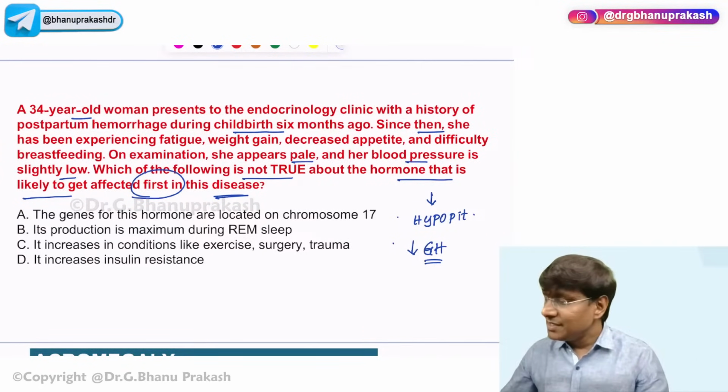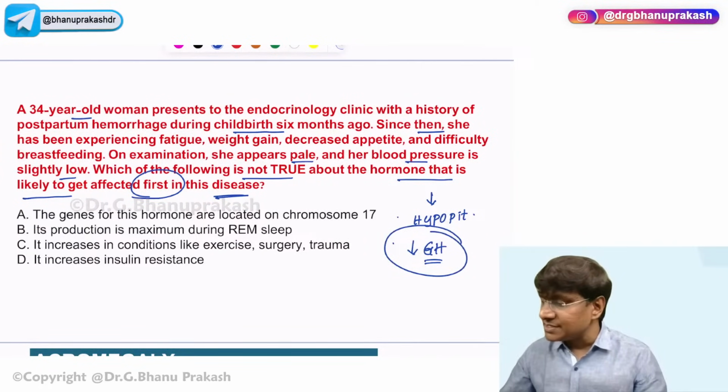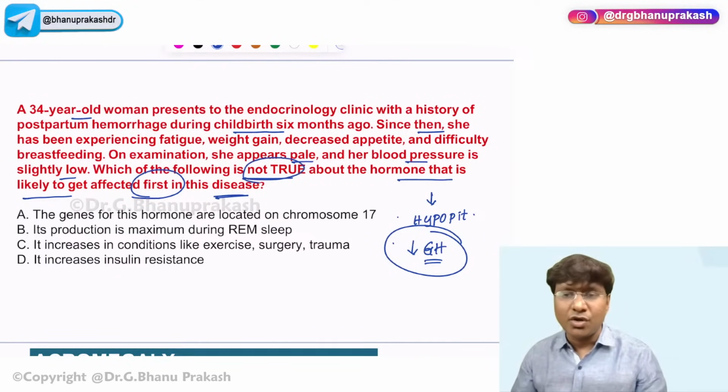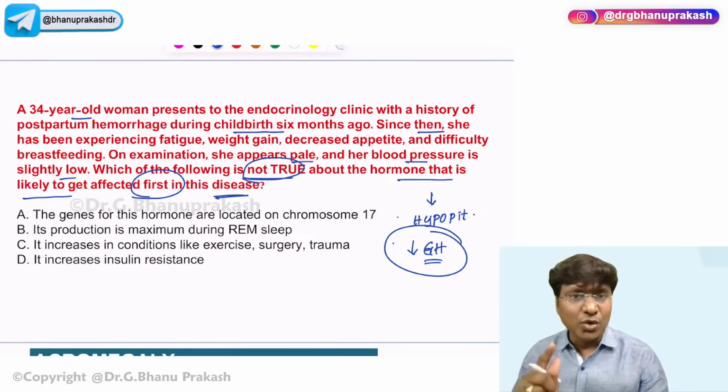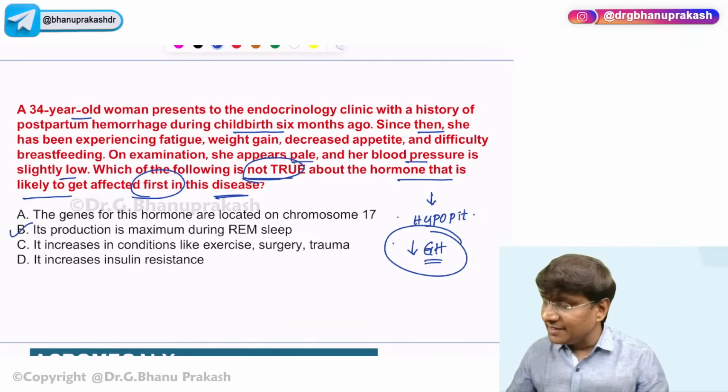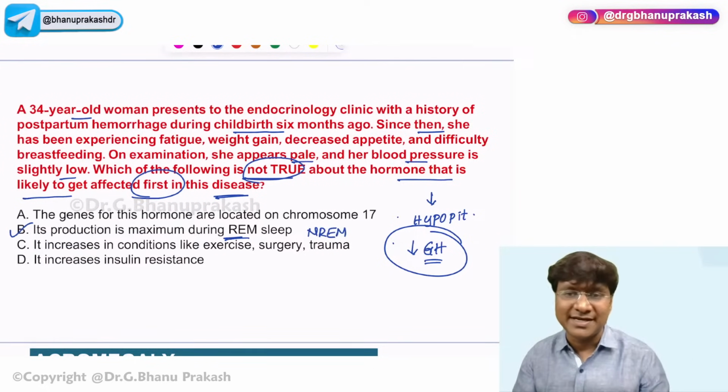And please remember, what is the question asked? Which of the following is not true about the hormone that is likely to be affected first in this case? So growth hormone is not increased in the REM sleep. The growth hormone levels are increased in the NREM sleep. That is what you need to understand.